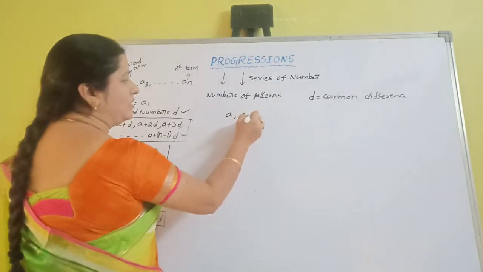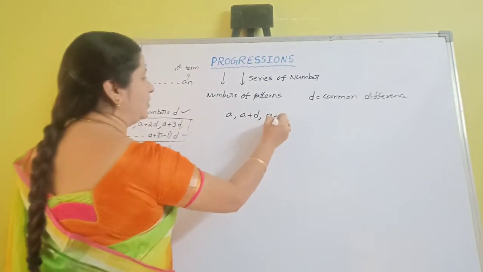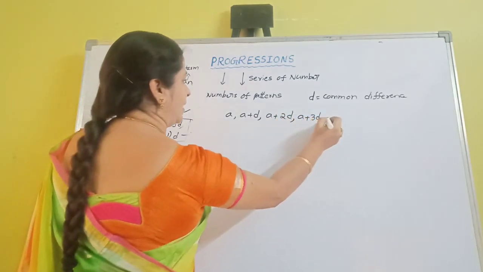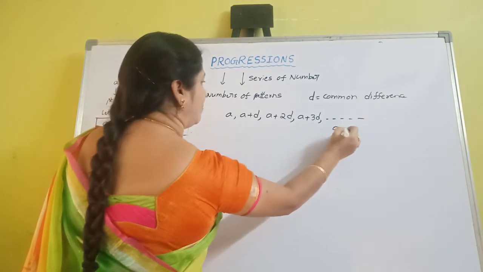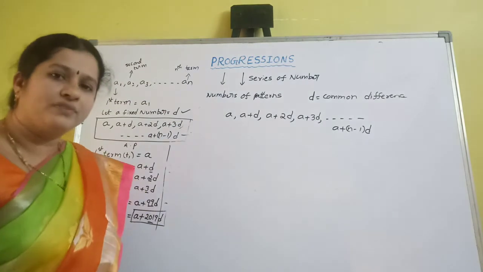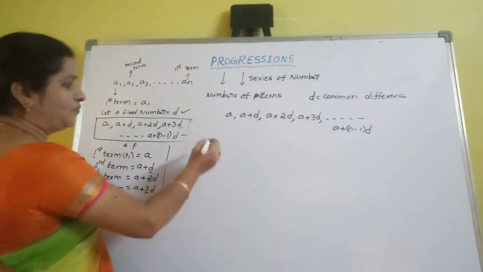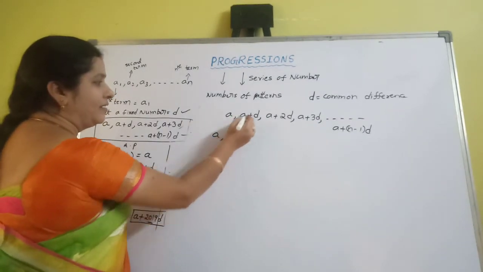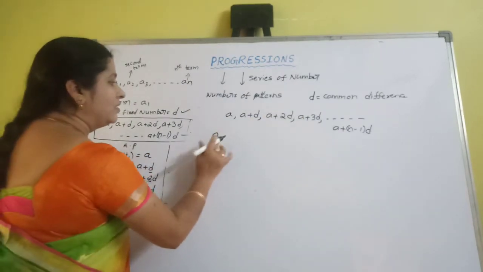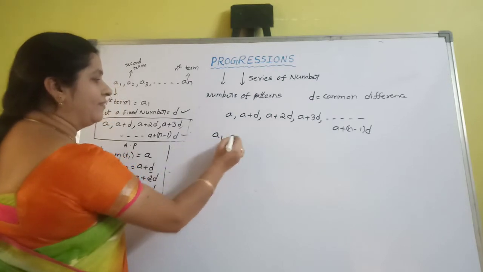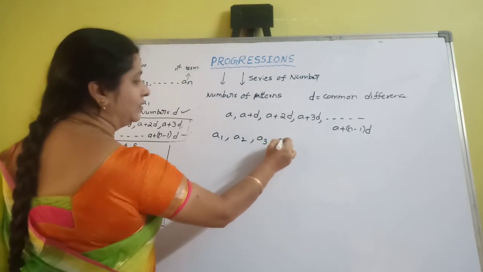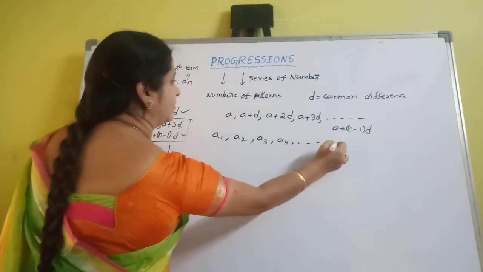So A plus D, A plus 2D, A plus 3D, etc. A plus (n minus 1) into D is the general form of the AP. So first term A1, A, second term A plus D, third term A plus 2D, etc. The first term is also denoted by A1, second term A2, third term A3, A4, and so on, up to AN.